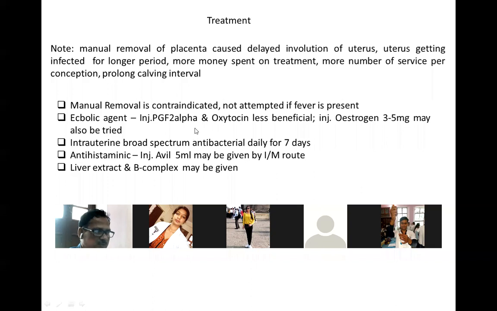Ecbolic agent PGF2 alpha is also tried. Methergine comes in the market under the brand name of Intas, which has a Methergine-like combination, known as what, I am just forgetting it. Oxytocin you can also give. 5 to 10 international unit of oxytocin helps in removing of the placenta. Melanoverin, I told you, is contraindicated. This is all about the failure of the detachments. When the animal fails to detach, it is really a problem.